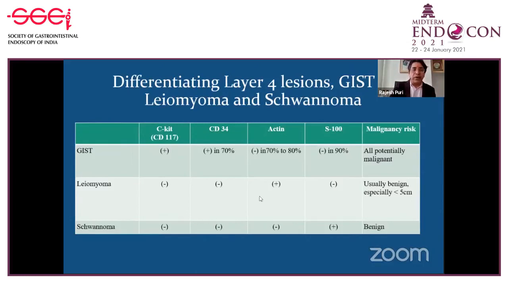Leiomyoma is negative for c-KIT and CD34, but positive for actin, while schwannoma is positive for S100. So if you have a fourth layer lesion where you are not certain, getting the tissue diagnosis and doing the immunohistochemistry helps in finding out the nature of the fourth layer lesion, and that can tell us whether we follow up this patient or should we go for the definitive treatment.